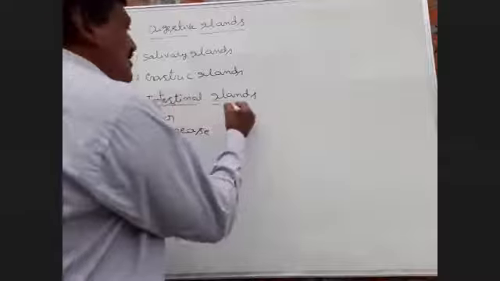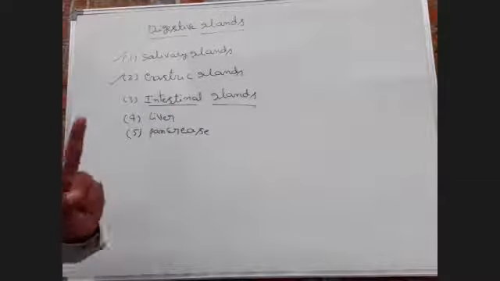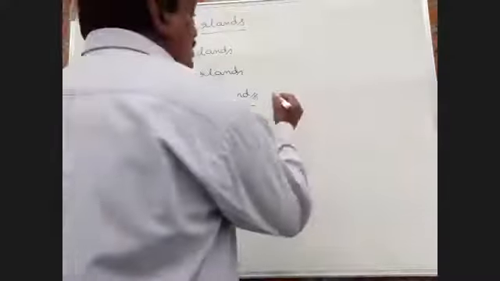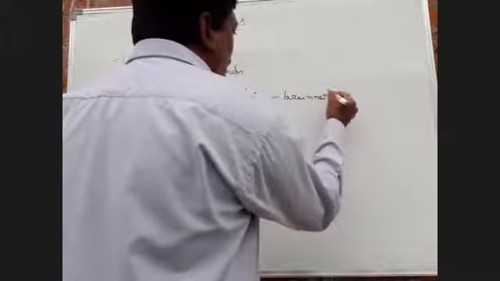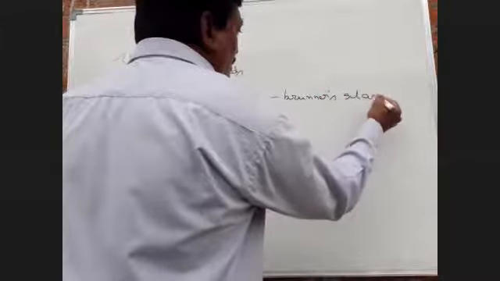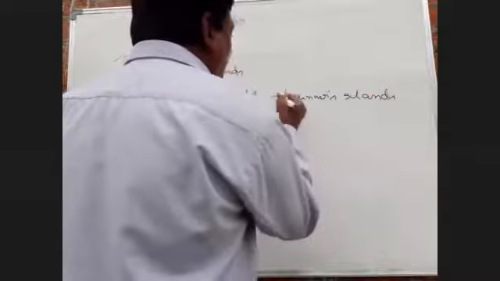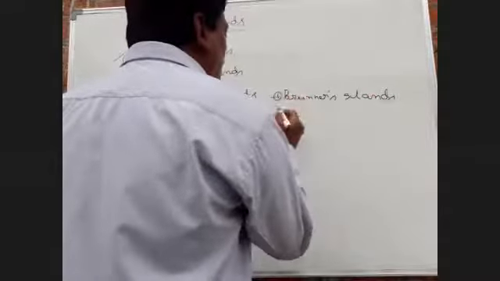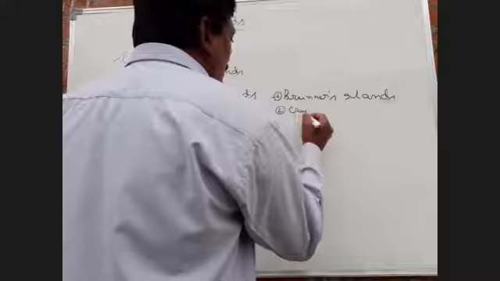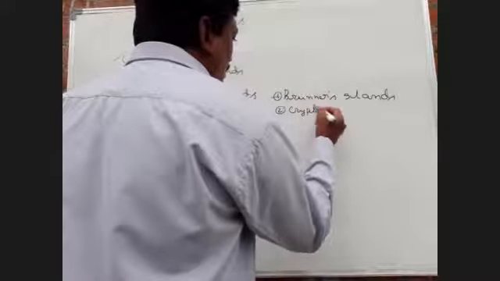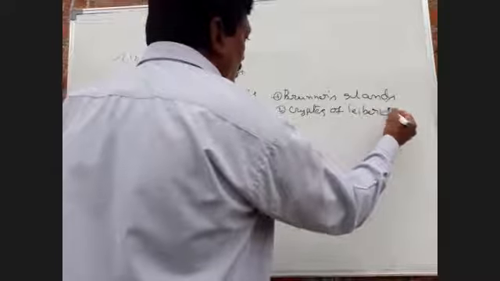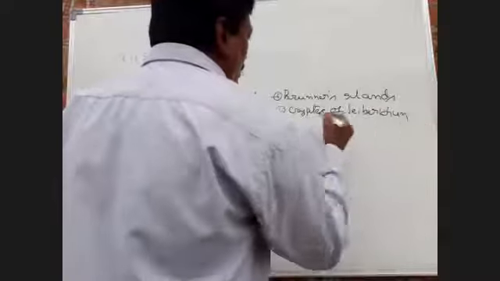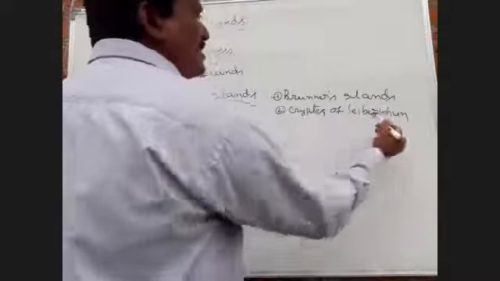Intestinal glands, two types: Brunner's glands and Crypts of Lieberkuhn. Okay. Brunner's glands and Crypts of Lieberkuhn.